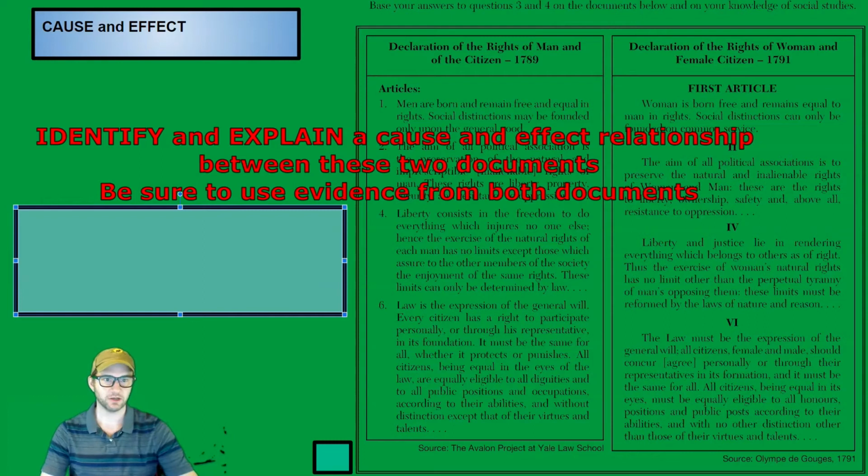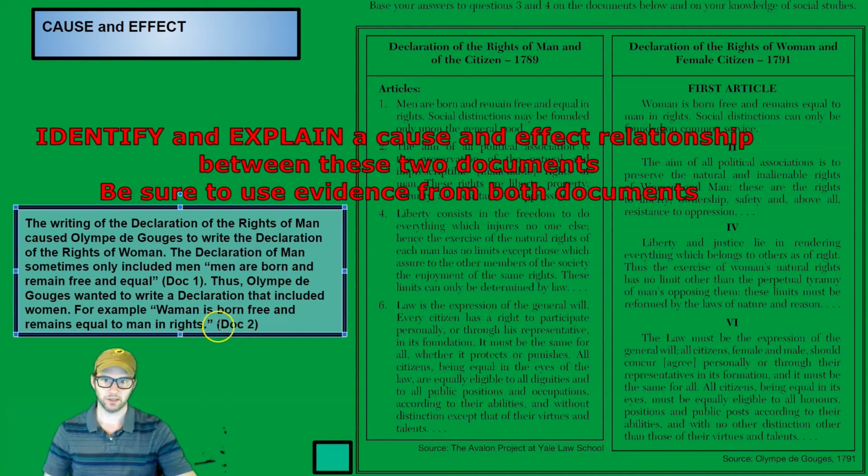Okay, finding a cause and an effect. If there is a cause and effect relationship between the referencing both documents. And note, we have to identify and explain a cause and effect relationship. We want to make sure we do both. The identify is what caused what, and the explanation is why. Okay, look how I structured it. The first sentence is identify the cause effect, and then I explain it.